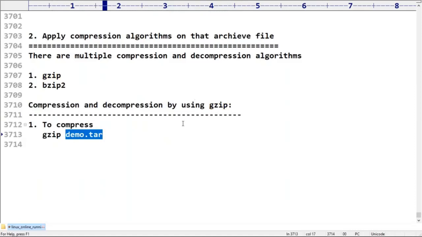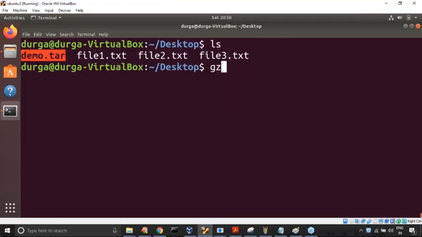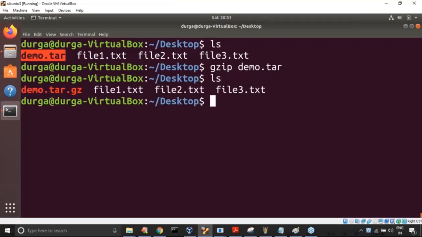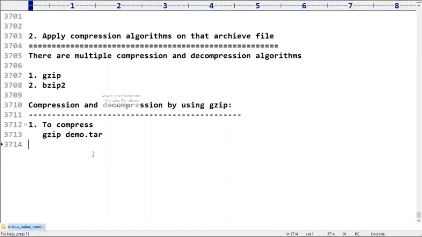Let me use gzip on demo.tar. Observe carefully, a new file will be created, sir. What is that new file? demo.tar.gz will be created. Remember this, sir. A new file, demo.tar.gz, will be created.